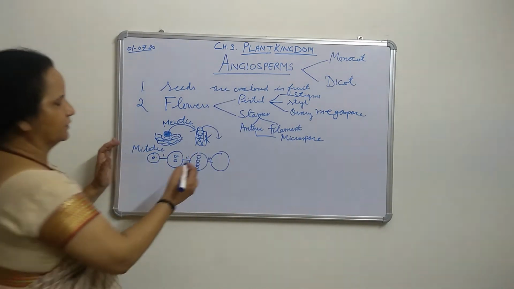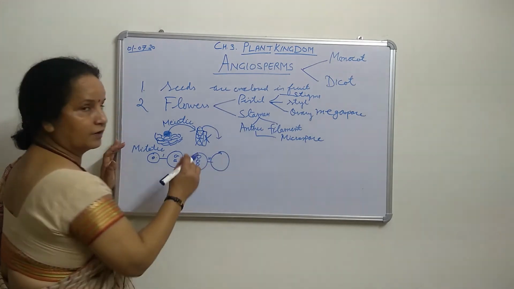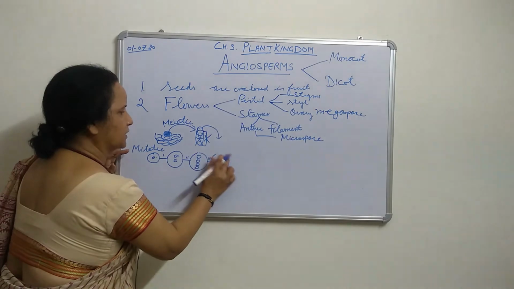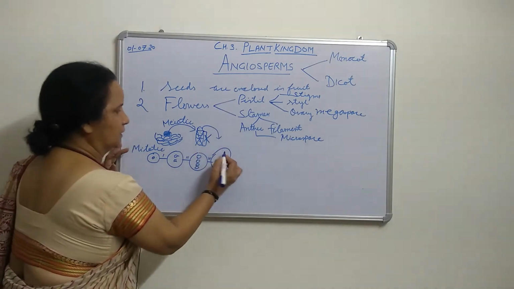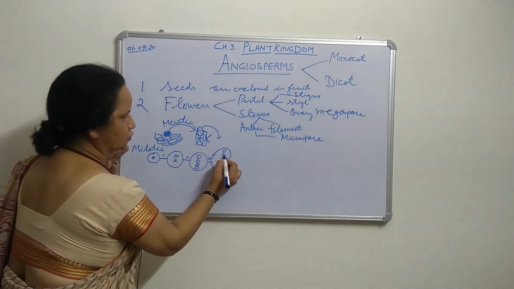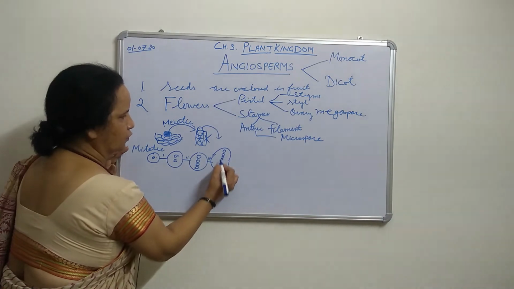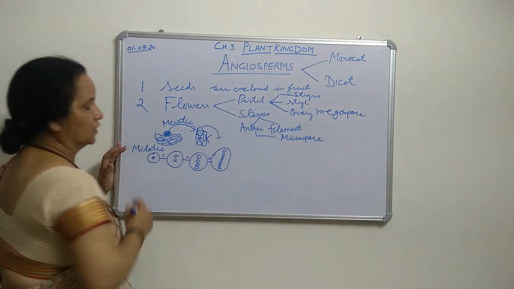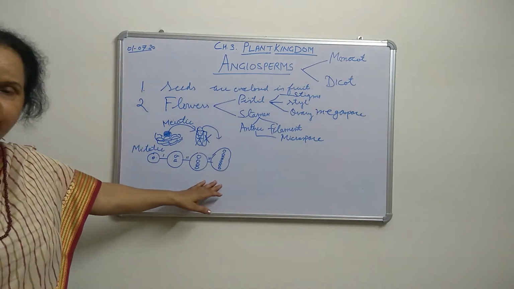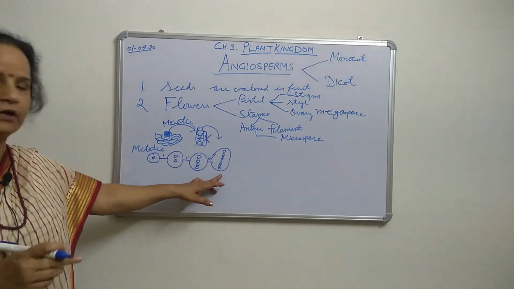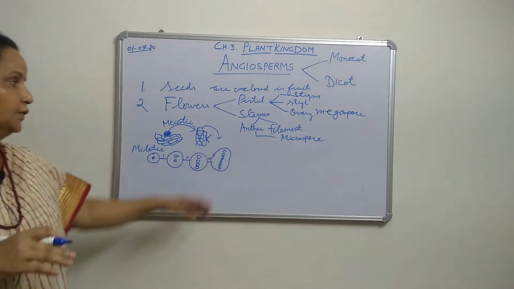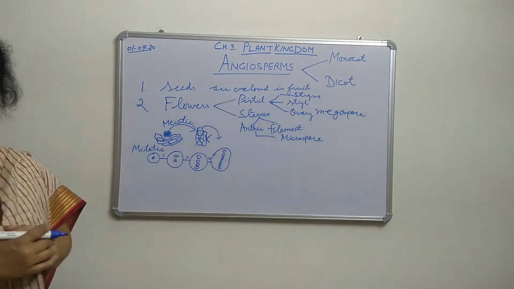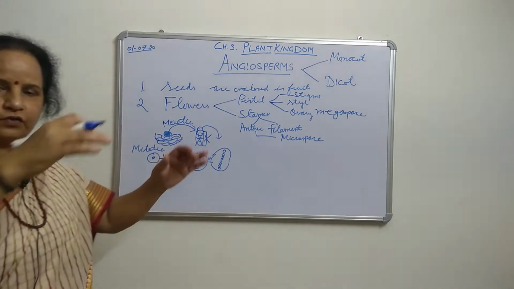So now after 4 we have double, 8. Here we will just make it larger. Here we have 1, 2, 3, 4, and here we can make 1, 2, 3, 4. So now what we have got is an 8 nucleate cell. Now with the 8 nucleate cell, the cytokinesis will occur, meaning all these nuclei will be enclosed by the cell wall.